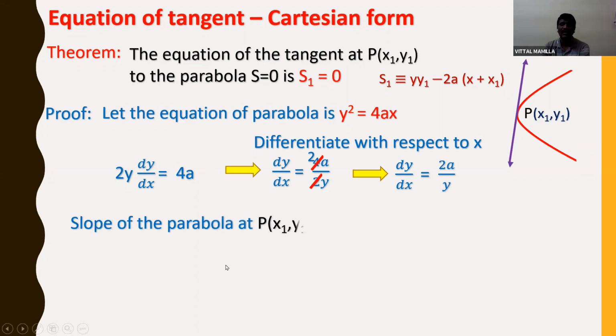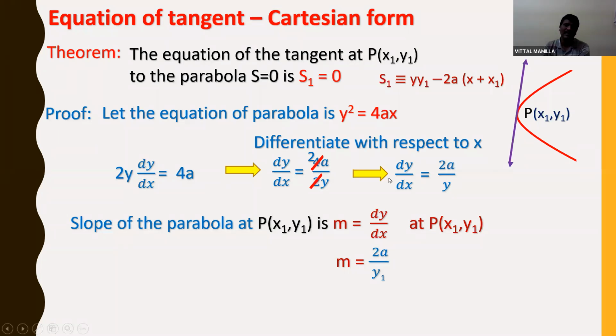Slope of the parabola at P(x1, y1) is m is equal to dy by dx at P(x1, y1). Already we have studied this in the last year, first year 10th chapter. The slope of the parabola, or slope at any point on a curve or straight line, is dy by dx at that point. So slope of this parabola here is m is equal to dy by dx at P(x1, y1). If I substitute, m is equal to 2a by y1.